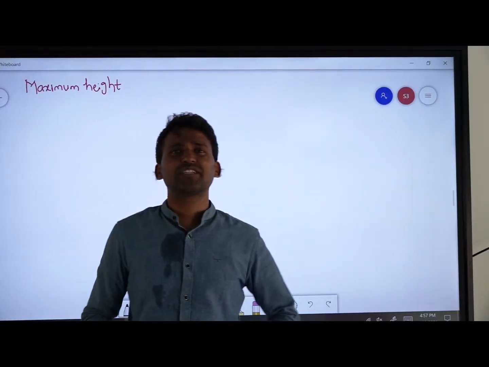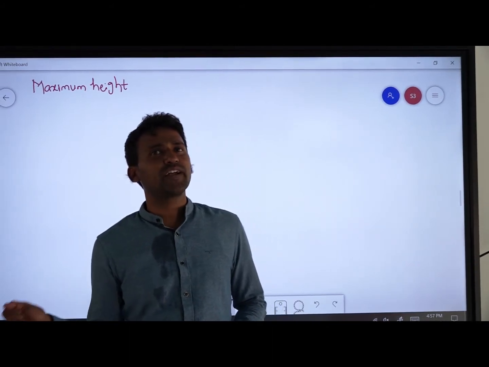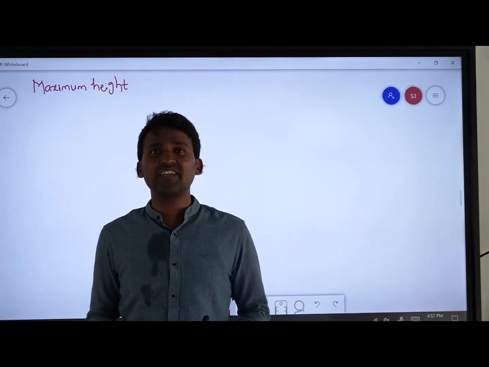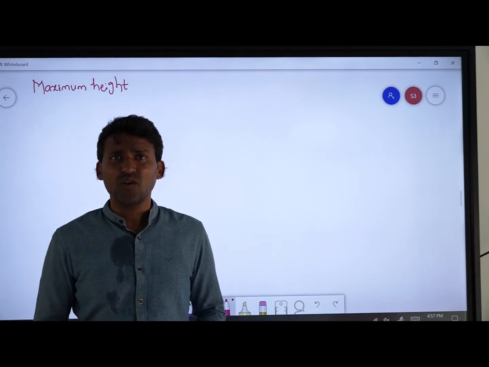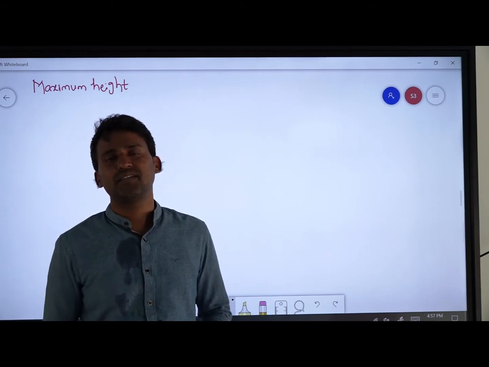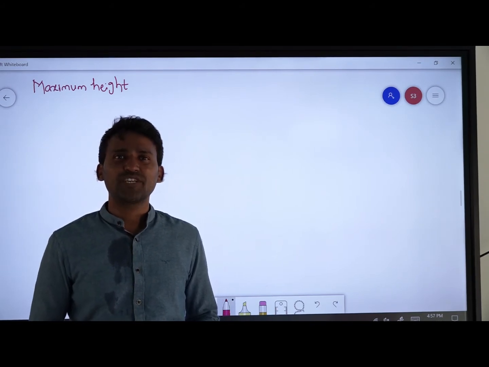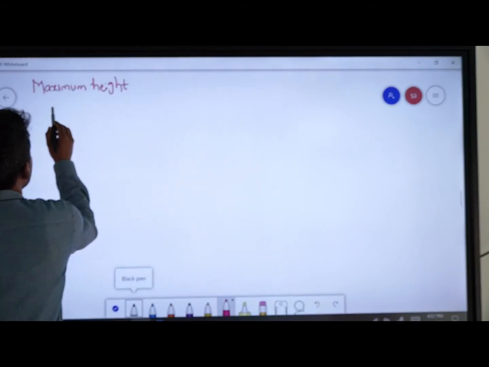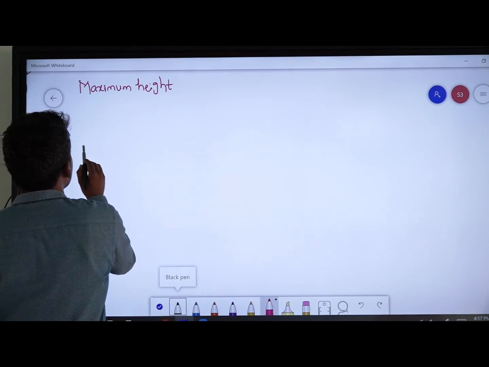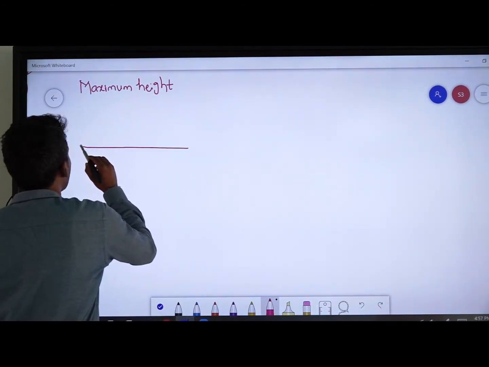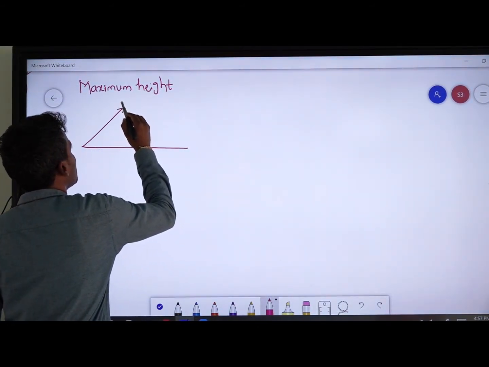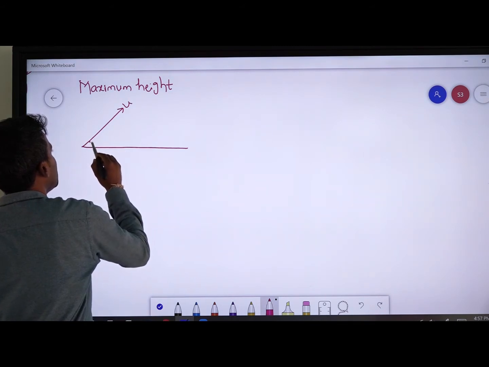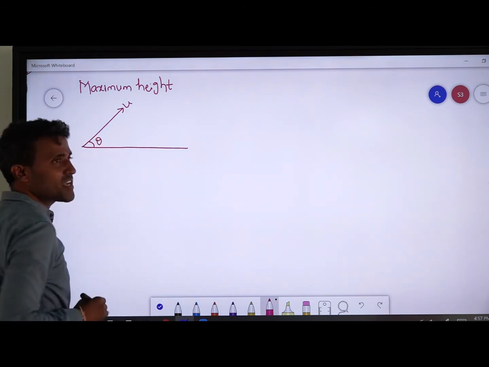In an oblique projectile, when an object is projected upward at an angle other than 90 degrees with the horizontal, what is the maximum height reached by the object? That we have to calculate. See here, I will draw the diagram. This is horizontal. An object is projected with a velocity u, making an angle theta with horizontal.